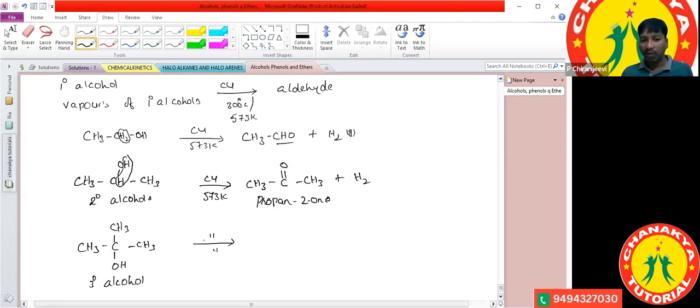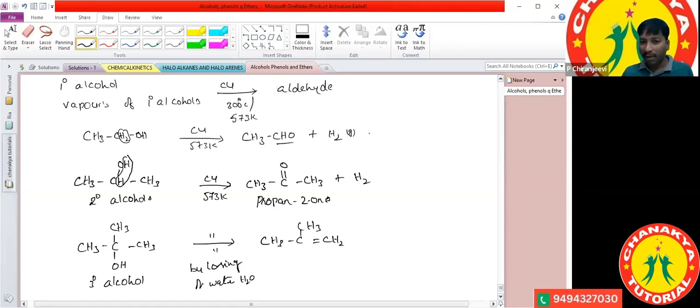If it is passed over copper metal at 573 Kelvin, it undergoes a dehydration reaction instead of a dehydrogenation reaction. That is the exception case here. When tertiary alcohols are passed through copper metal at 573 Kelvin, by losing a water molecule, it forms an alkene. The alkene CH3-C(CH3)=CH2 is formed.